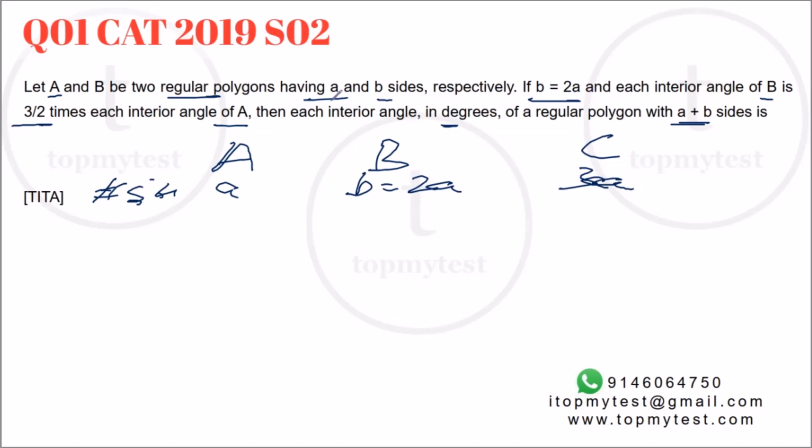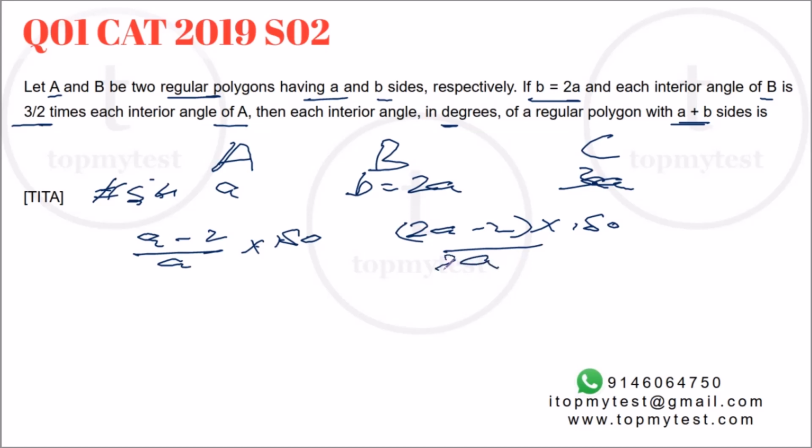Right. Now, what is given? Interior angles are given. Each interior angle. So each interior angle of the first one will be A minus 2 by A into 180. For the second one, if you put B here and B is equal to 2A, it will be 2A minus 2 into 180 by 2A. Right. It is given to you that each interior angle of B is 3 by 2 times the interior angle of A. Right. So 2A goes out, 180 goes out.